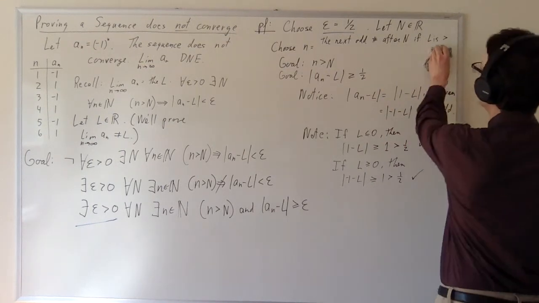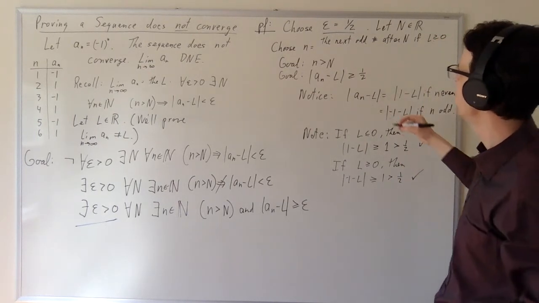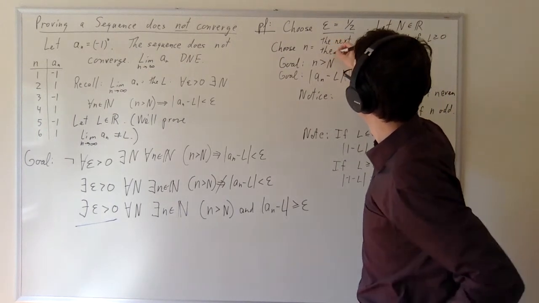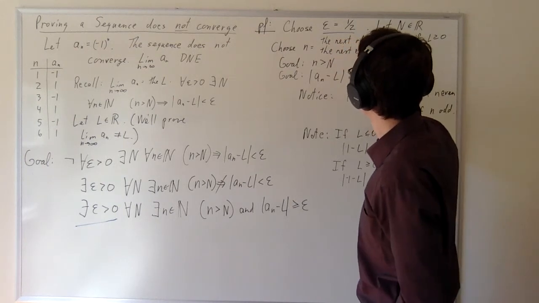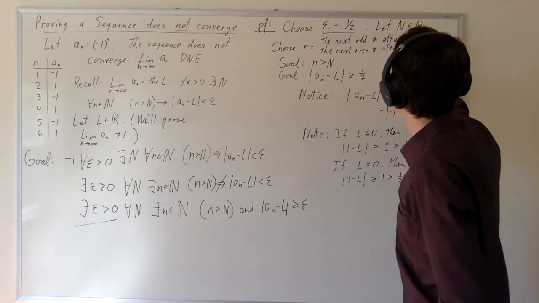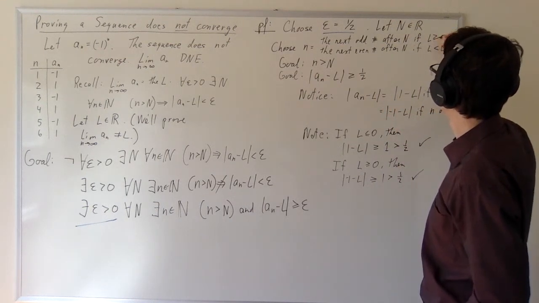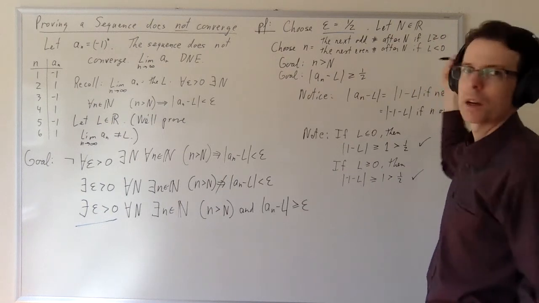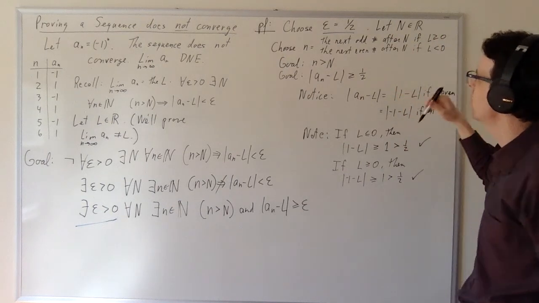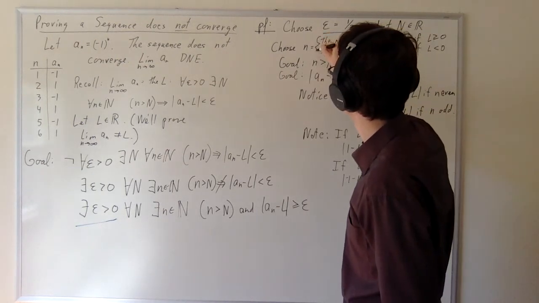If L is greater than or equal to 0, so that we will get into the right case. And we're going to choose it to be the next even number after N if L is strictly less than 0. I could say less than or equal to, but then I would have a confusion about what happens when L is equal to 0. So let's see whether this choice works.